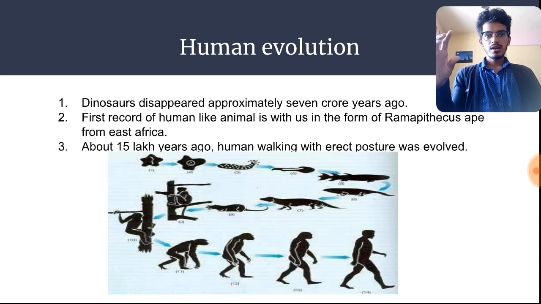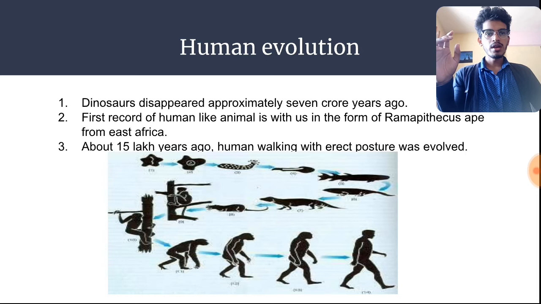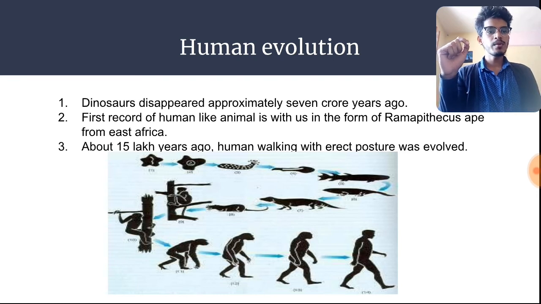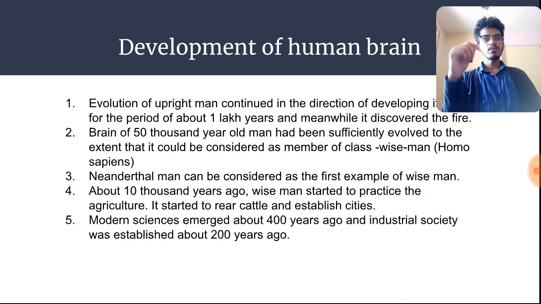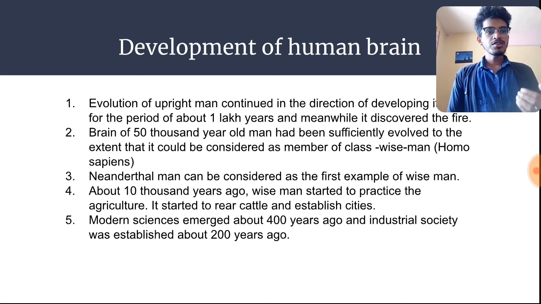Now, as you can see in the diagram, the first diagram is a protoplasm, and from protoplasm how humans evolved. So in the middle you can see an organism which looks like lemur. Lemur looks similar to a monkey but not a monkey actually. Okay, so we move ahead. Development of human brain. As humans evolved from unicellular organisms or from their earlier forms, their brain also started developing. As their brain started developing, they started getting into different activities. First activity was they discovered fire. The first invention of humans was that they discovered fire.